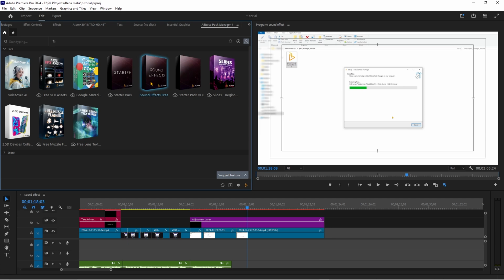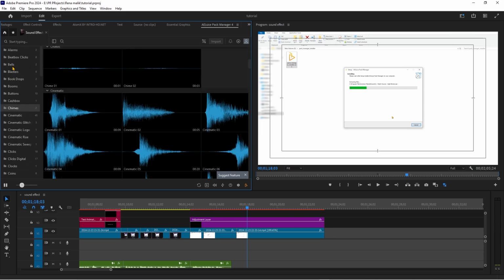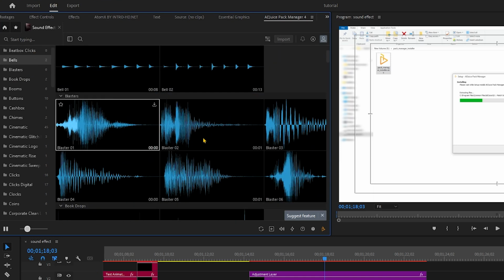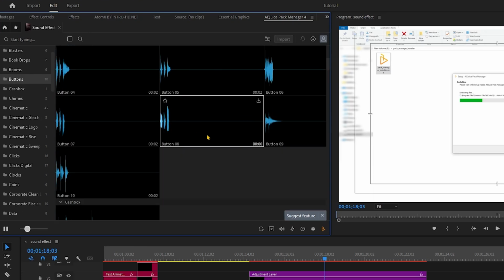I already downloaded this pack. I'm just opening this and you can see a lot of sound effects are here. You just need to find your perfect sound effect for your project.